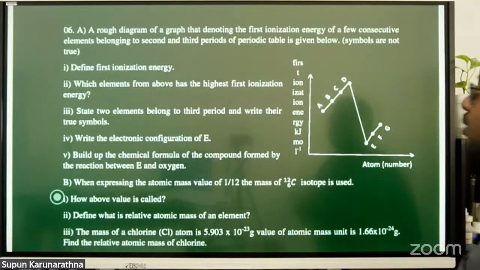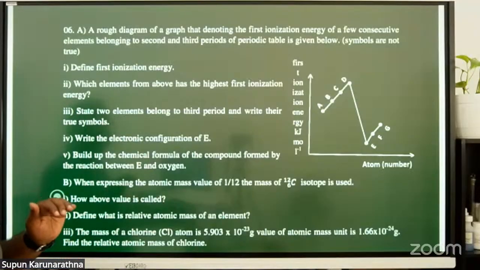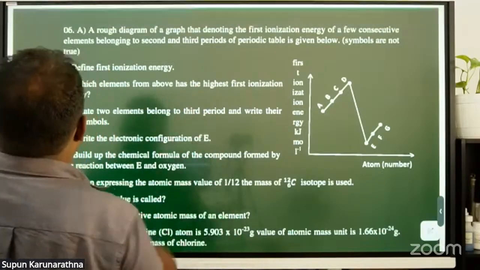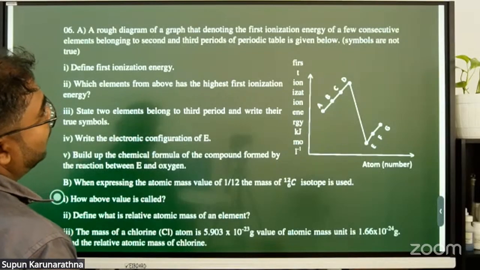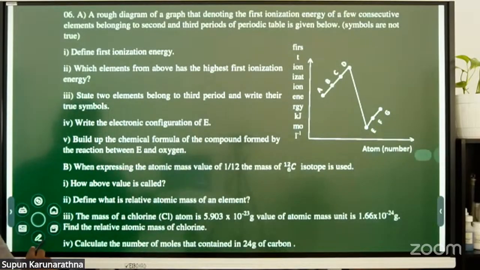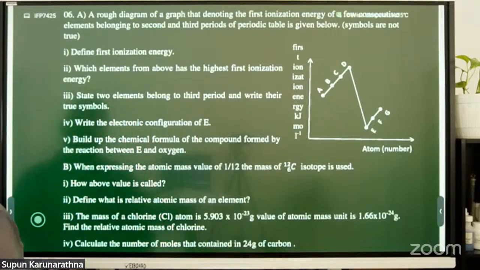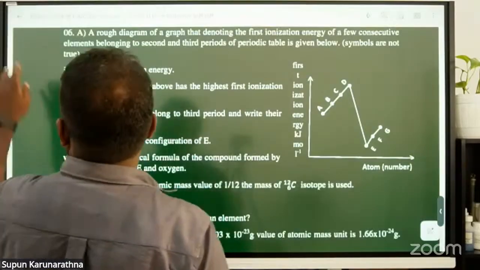A rough diagram for the graph denoting the first ionization energy of a few consecutive elements belonging to the second and third periods of the periodic table is given below. Which periods? Second and third period. Okay. So define the first ionization energy. They say define the first ionization energy.